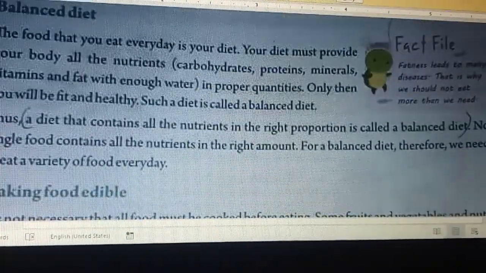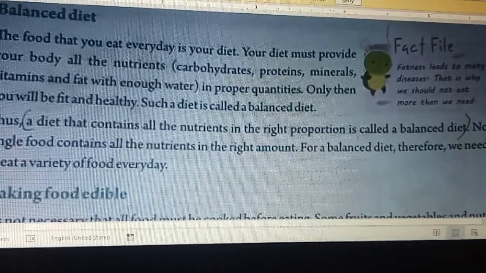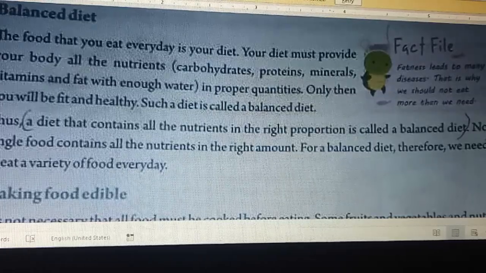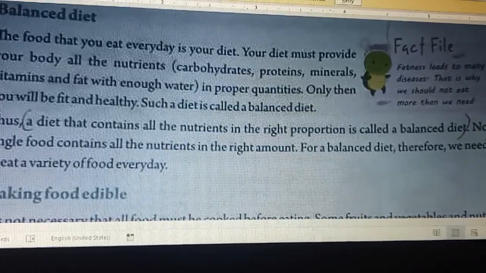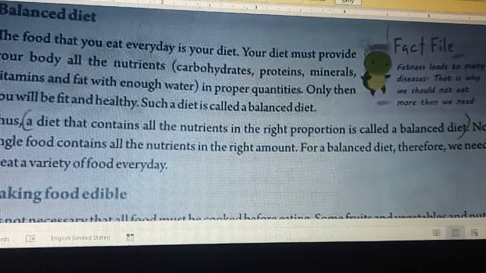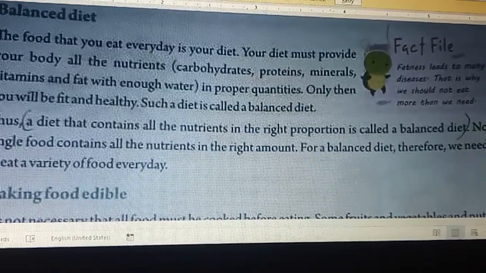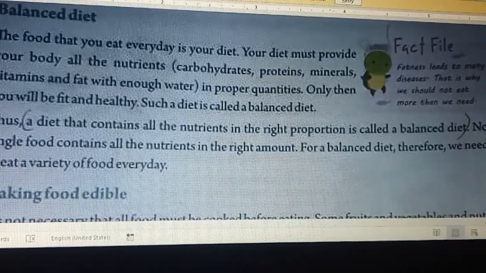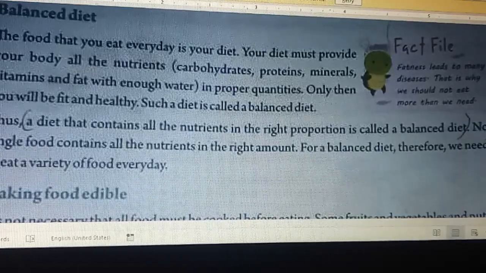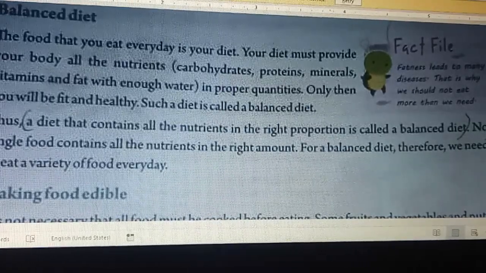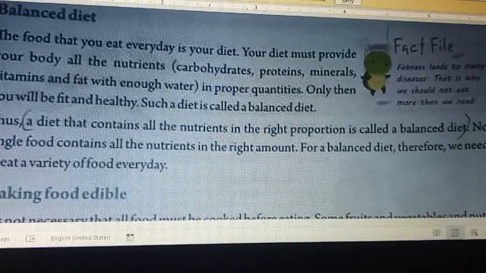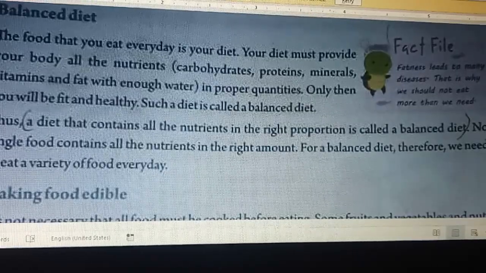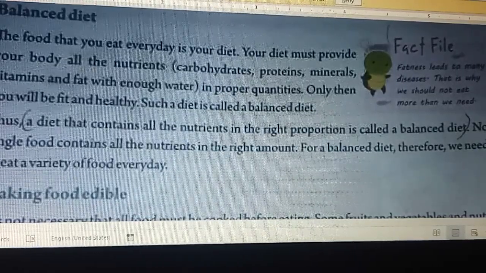Next, that's why in our daily food we should have a balanced diet. The food that we eat every day, your diet, must provide all the nutrients like carbohydrates, proteins, minerals, vitamins, and fats with enough water in proper quantities. You should not eat more carbohydrate, or more protein, minerals, vitamins, fats. You should have all in a balanced quantity. Only then will you be fit and healthy. Such a diet is called a balanced diet.